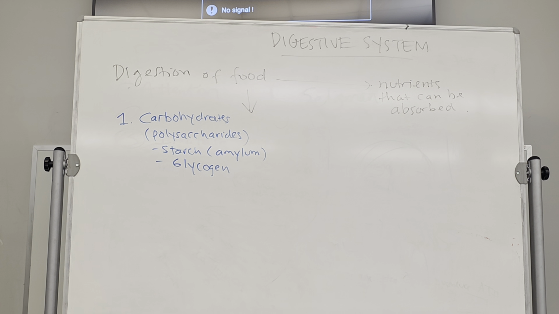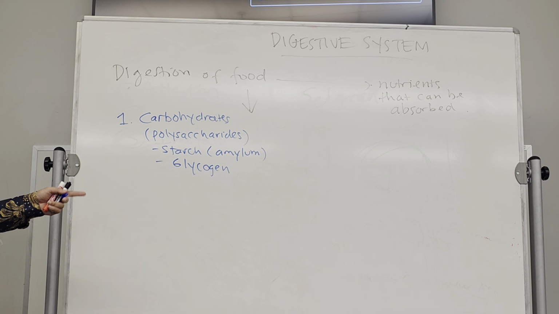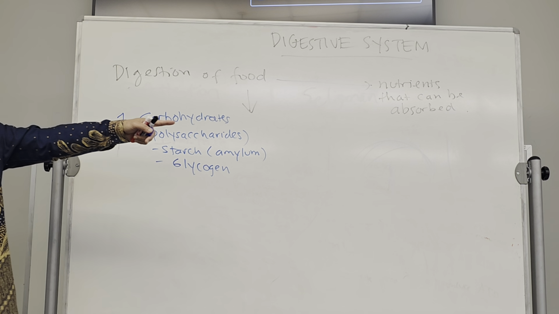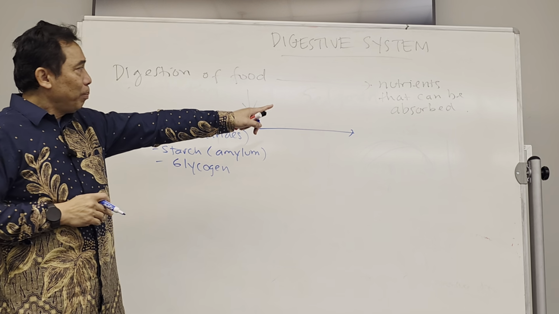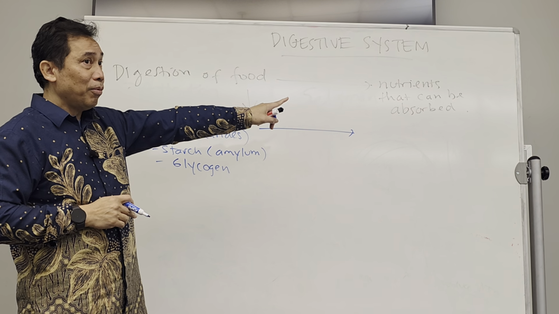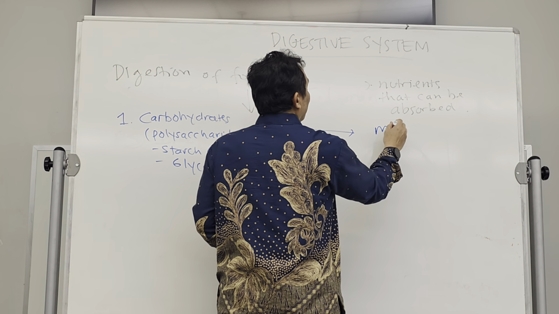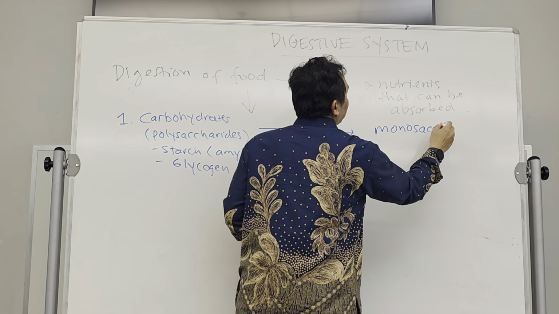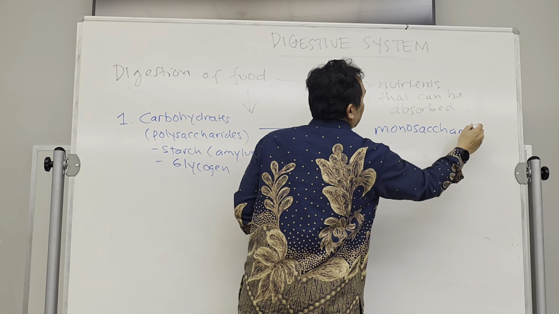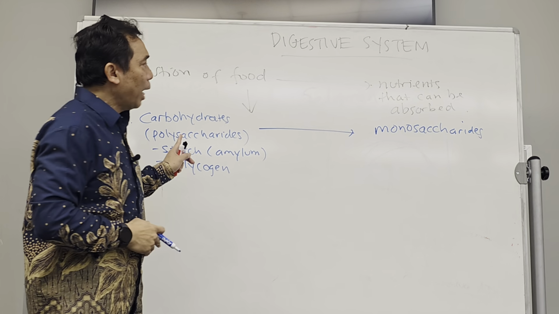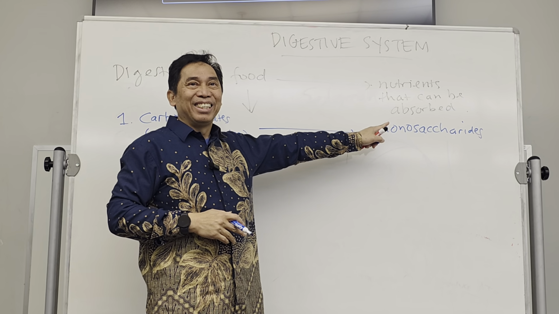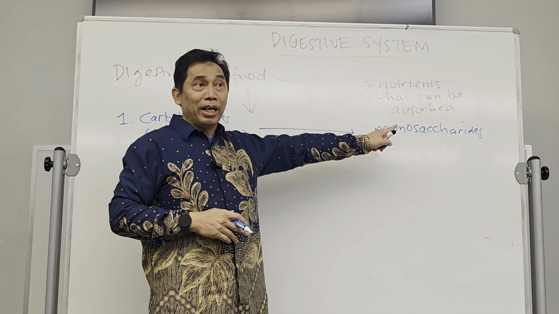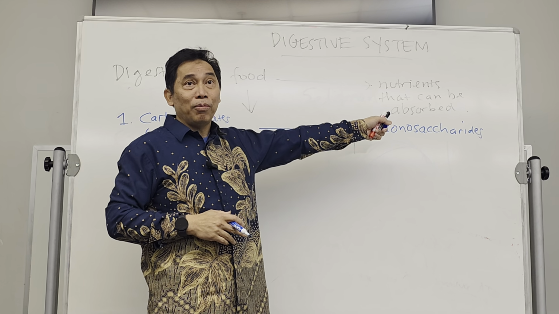They are big molecules. They cannot be absorbed by our blood system without being digested into smaller molecules. So from this carbohydrate, the polysaccharide, the form that can be absorbed by our blood system is called monosaccharide. So the polysaccharide must be digested into monosaccharide, which is single sugar. And this single sugar can then be absorbed by our blood and delivered into our cells.